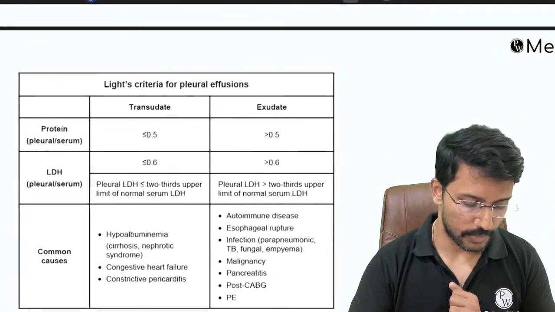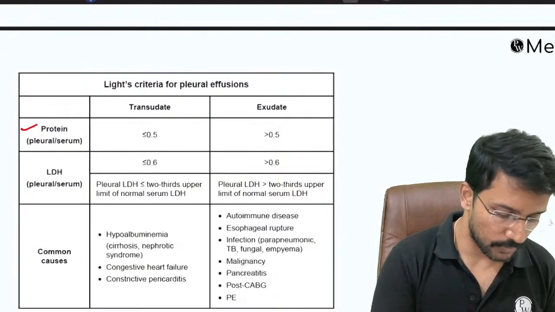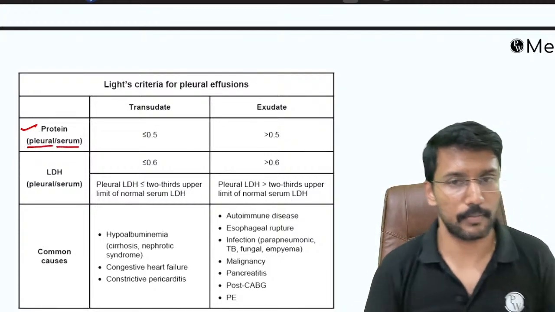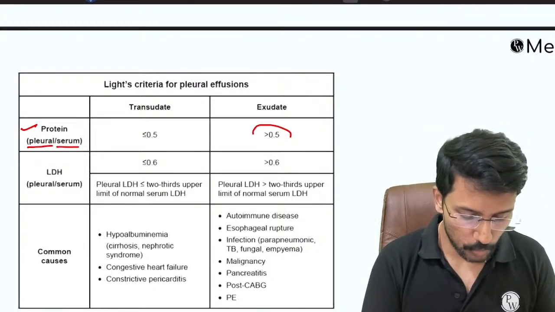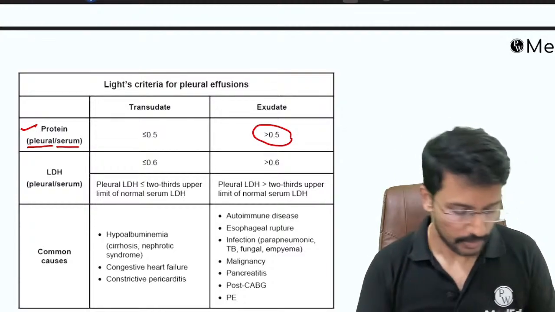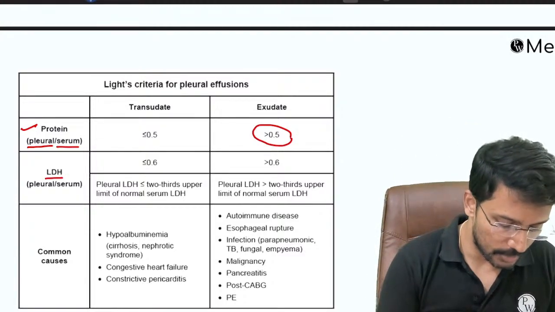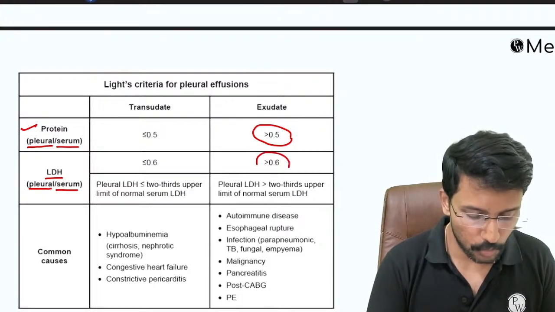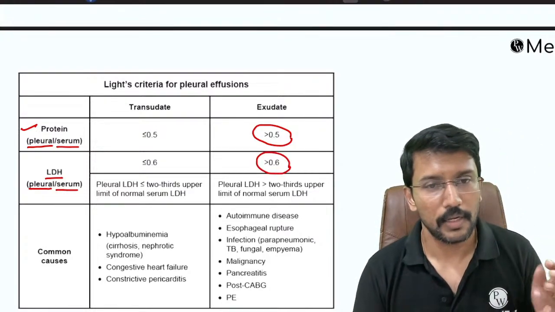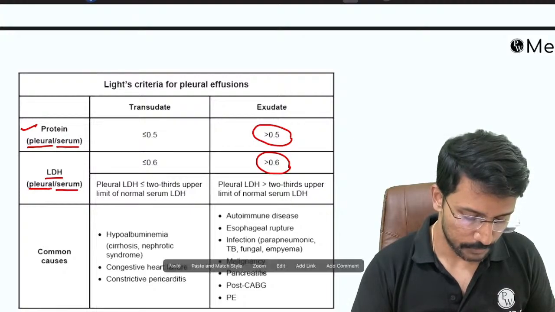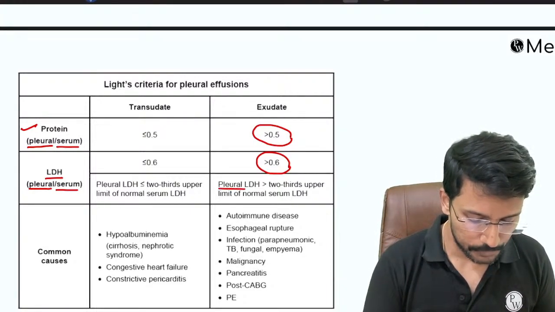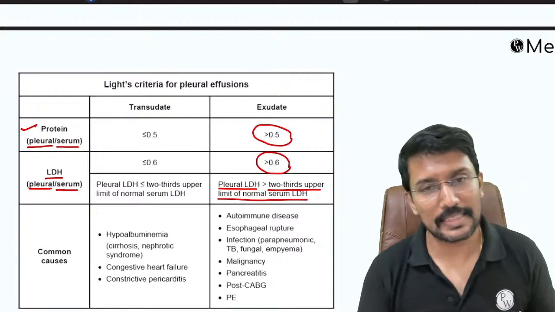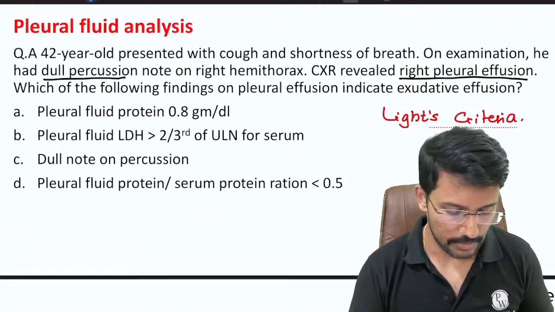So here is a summary of that Light's criteria. The first one is looking at the protein. We are looking at the ratio of pleural fluid protein by serum protein. If the ratio is more than 0.5, it is exudative. Second, we are looking at LDH. We are looking at the ratio of pleural fluid LDH and serum LDH. If it is more than 0.6, it is exudative. Within that, we have one more parameter, which is pleural fluid LDH more than 2/3 the upper limit of normal for the serum LDH. That will also be counted as exudative.